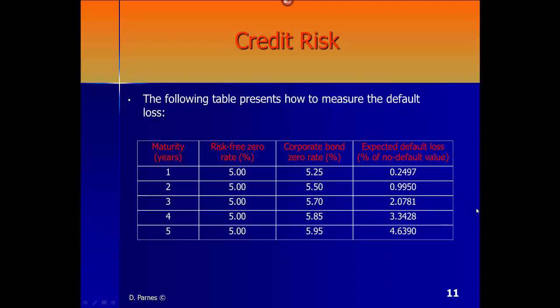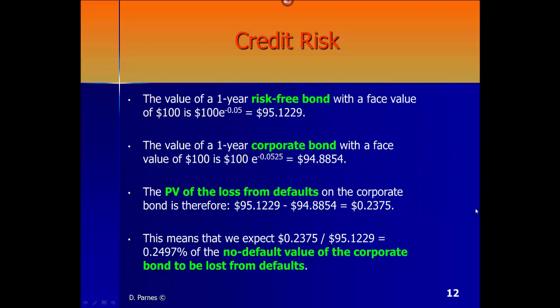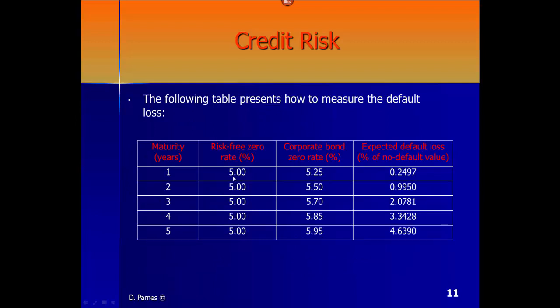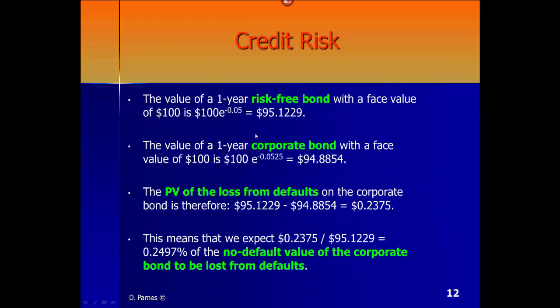Okay? The calculations are as follows. The value of a 1-year risk-free bond with a face value of $100, let's discount it to present time using the continuous discounting method, which means let's multiply by e to the power of minus RT. E is the base of the natural logarithm, which is roughly equal to 2.718. R is the risk-free interest rate. In this example, it was 5% over 1 year. Here is the 5%. And T is 1, because this is a 1-year risk-free bond.